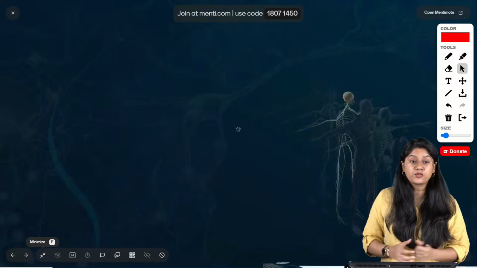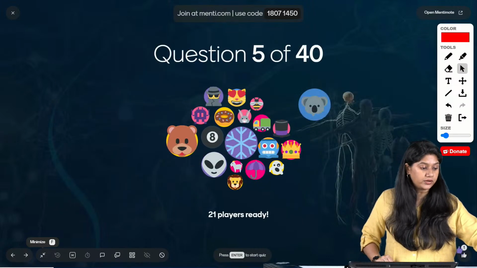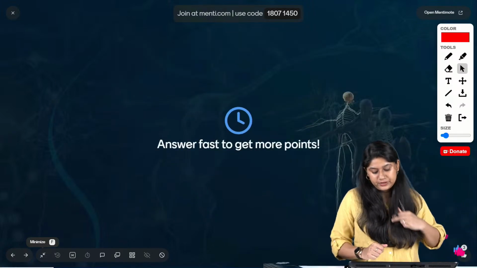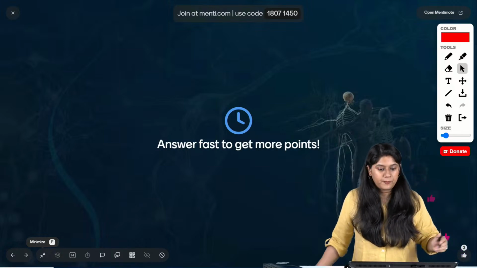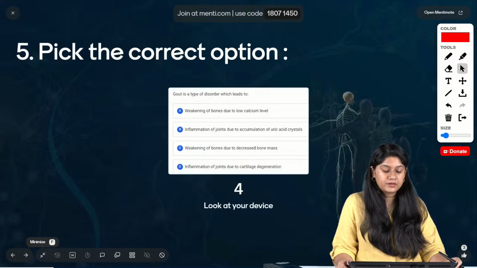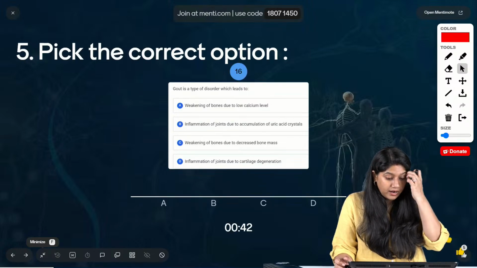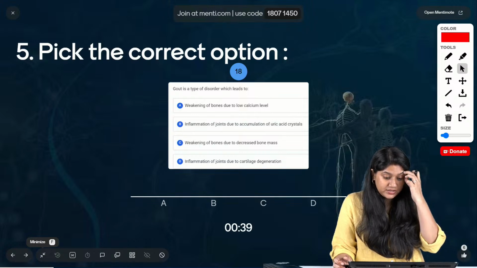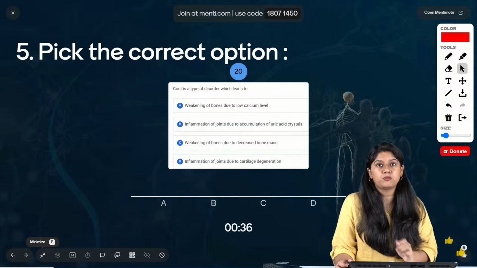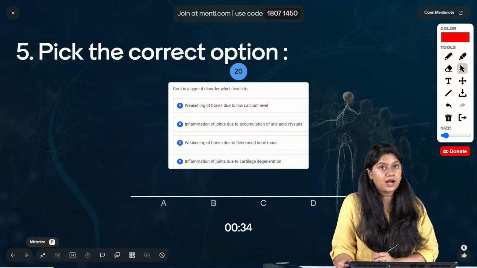Let's move to question number 5, everyone. Question number 5 on the screen. Pick the correct option. Gout is a type of disorder which leads to. Easy question, everyone. All of you should pick the correct answer. We're talking about gout.